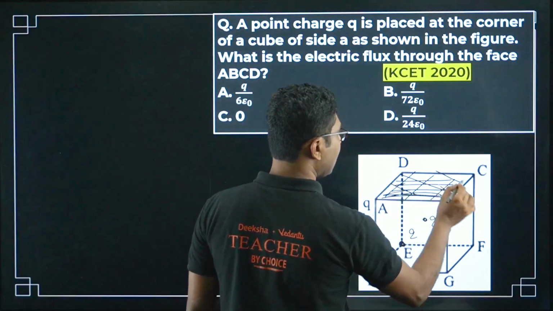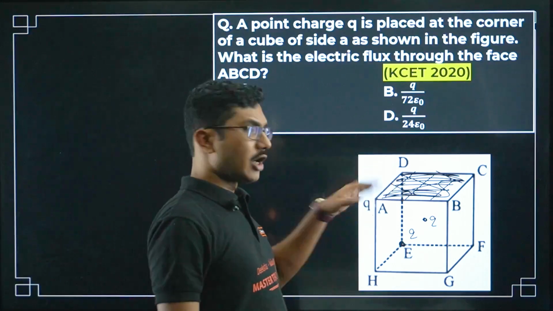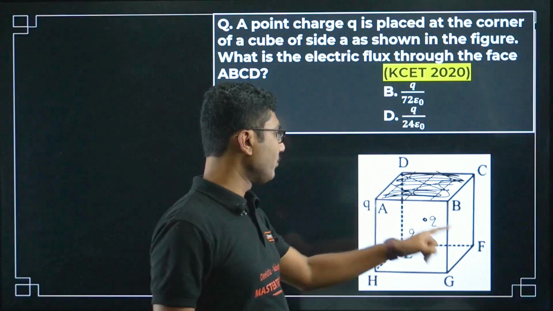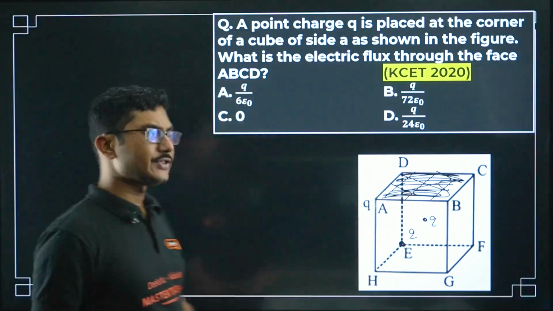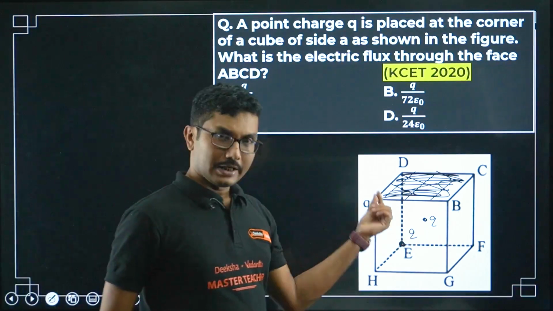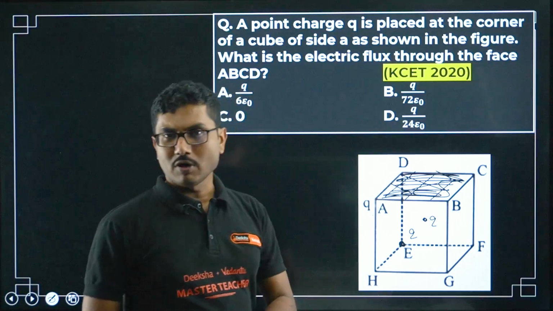That is very important. So this is a cube. So how many surfaces does a cube have? Cube has 1, 2, 3, 4, 5, 6, 6 surfaces, and the flux through each of them should be equal, right? If it is kept at the center. If the charge is kept at the center, then the flux will be the same for all the sides.